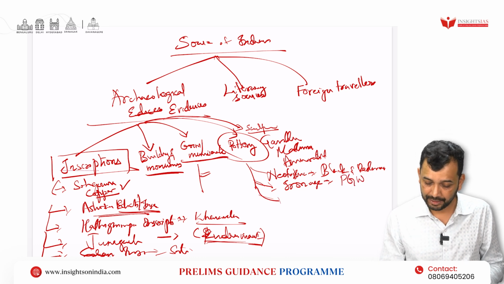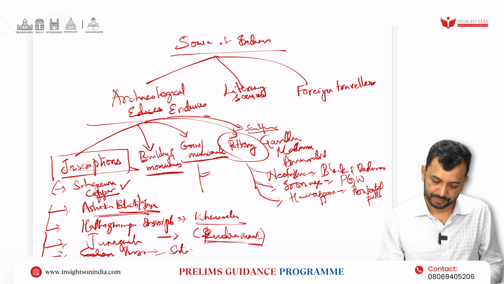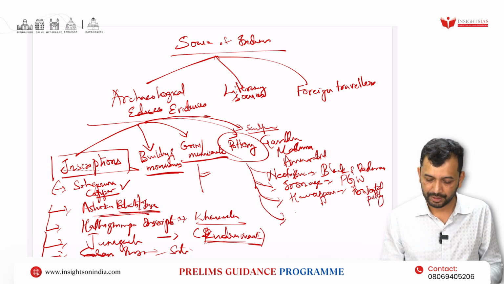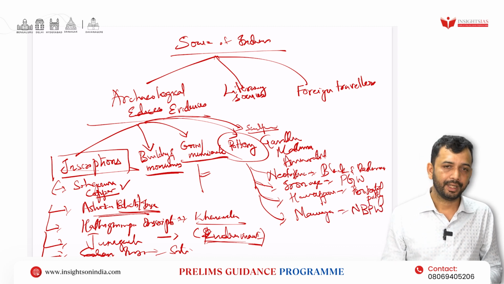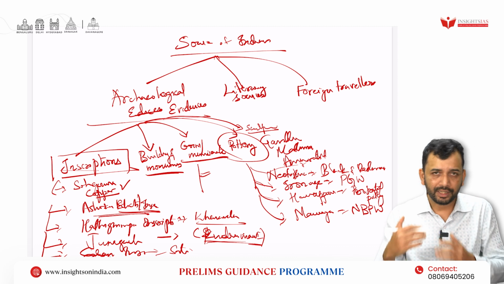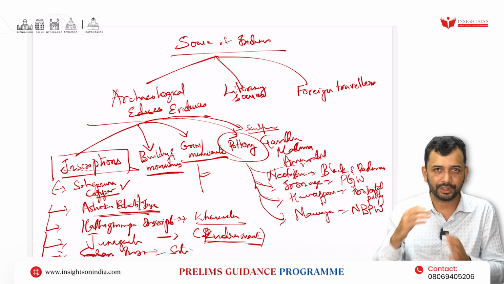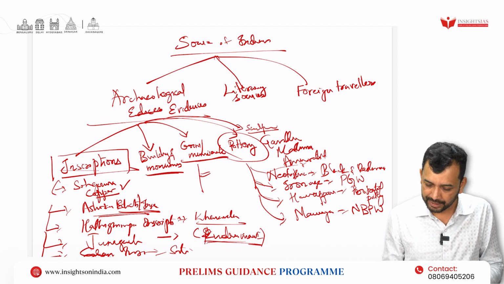Similarly during Harappan time, perforated pottery. Or during the Mauryas, northern black polished ware. Or Chalcolithic, ochre colored pottery. Like that, you study them from the perspective of chronology, so that you can always link what was there at that point of time. In this way you can understand the pottery.